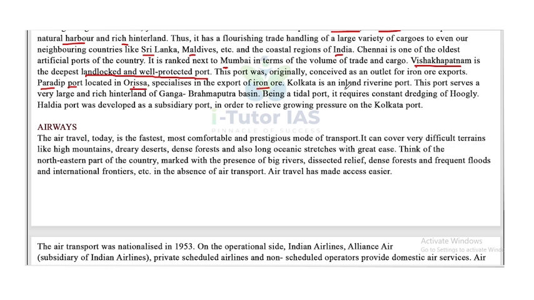Kolkata is an inland riverine port. This port serves a very large and rich hinterland of the Ganga-Brahmaputra basin. Being a tidal port, it requires constant dredging of the Hooghly. Haldia port was developed as a subsidiary port in order to relieve the growing pressure on the Kolkata port. So that's about the waterways.